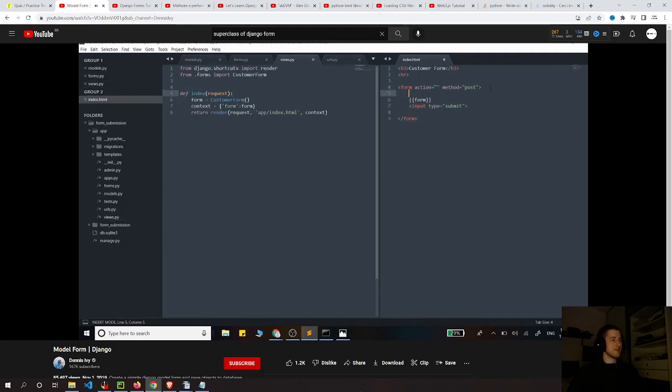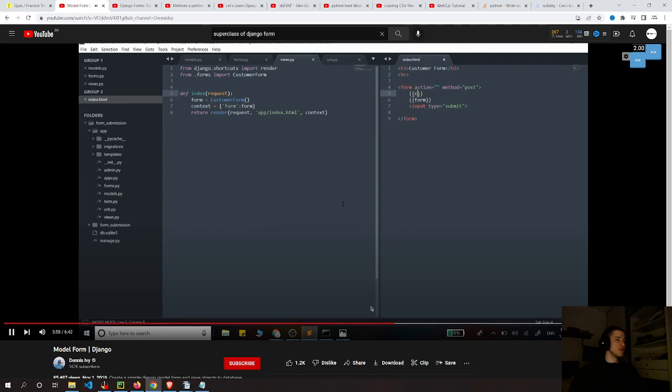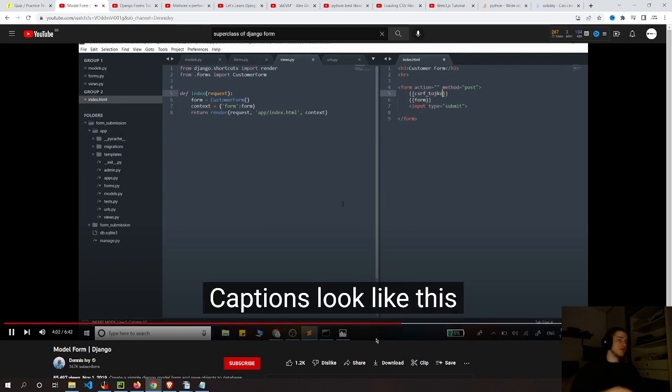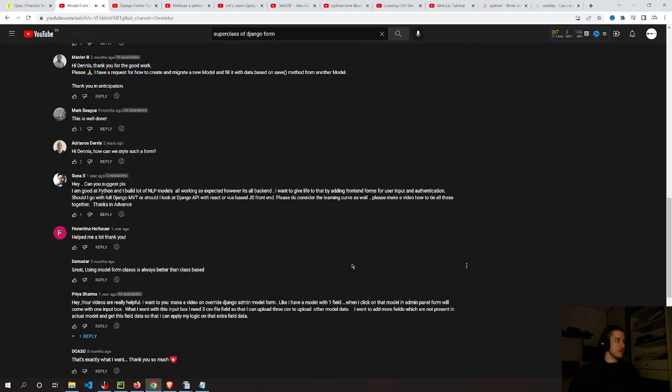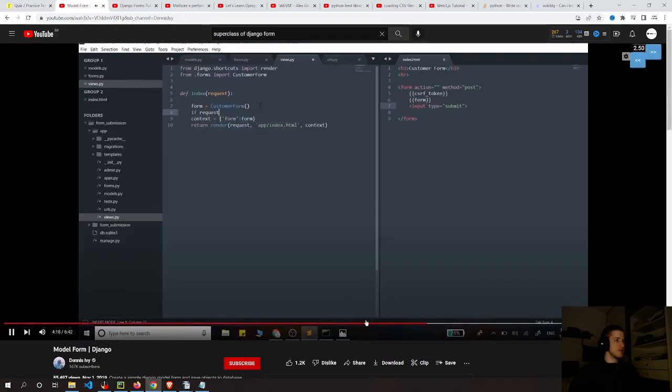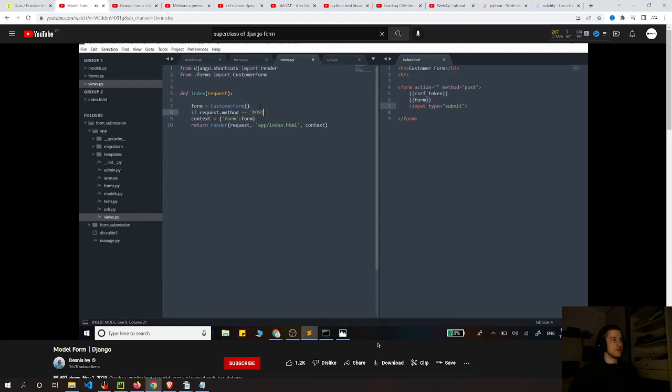The first thing we want to do is throw on a CSRF token. I actually need to remember how that was. CSRF underscore token. This basically just lets Django know that we can accept this as a safe object to take in, or we won't accept it without it. And in here, we want to write a little conditional. We want to say if request.method is POST. Currently it's a GET method, but once it's a POST method, that means we have some form data to process. So we want to change this up, and I'll actually print out the request method before I do anything else.